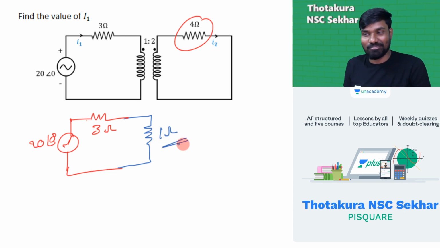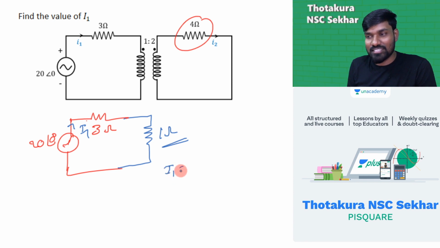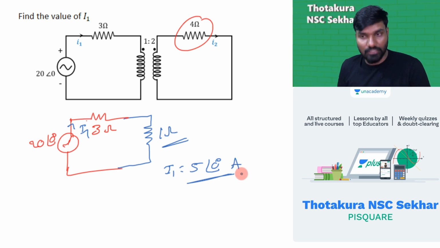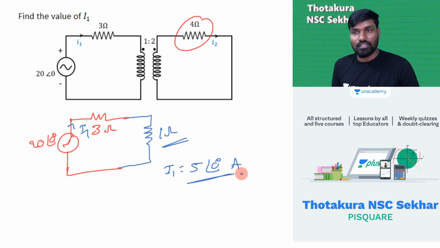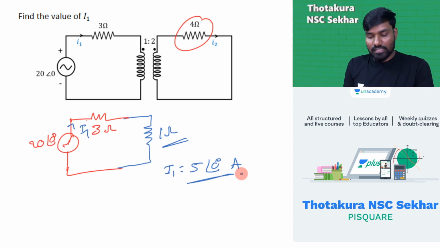I don't think you'll feel any difficulty finding this current I1 now. See how simple this is? 20 by 4 is 5 at an angle 0 ampere. This is the current. Once you convert this from an inductively coupled circuit into a completely conductively coupled circuit, things will be much easier.